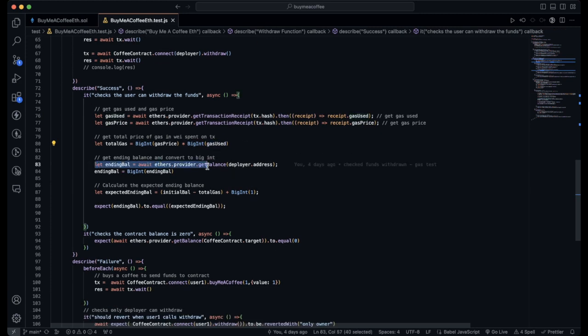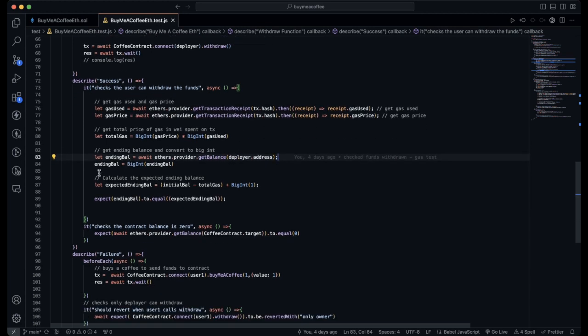Then we want to declare the ending balance, which is going to be the balance of the deployer's address after calling the withdraw function. And then we need the expected ending balance, which is going to be the initial balance minus the total gas spent to call the withdraw function, plus the one wei that is within the Ether contract, within the BuyMeACoffee contract.